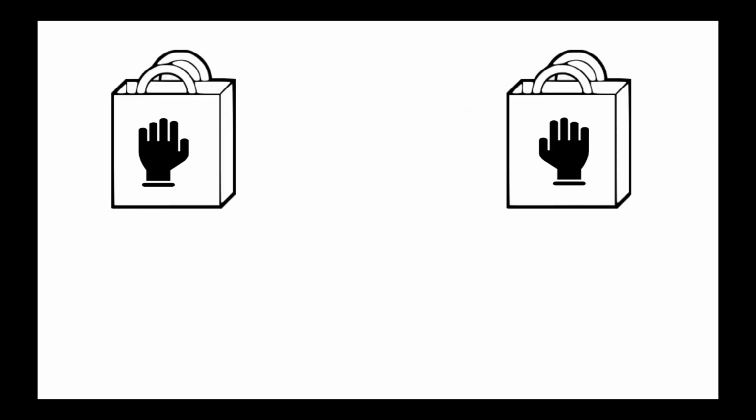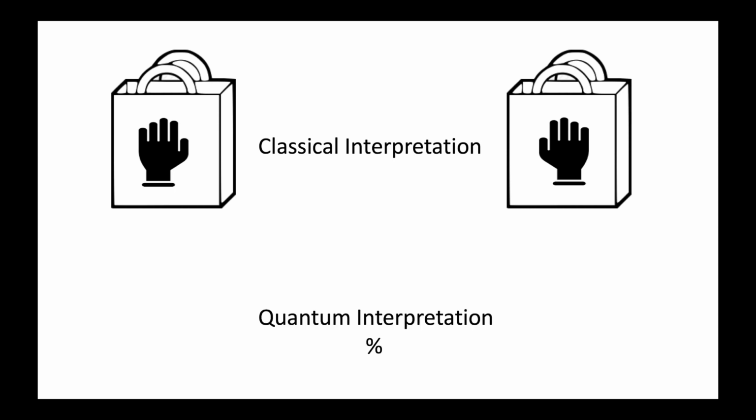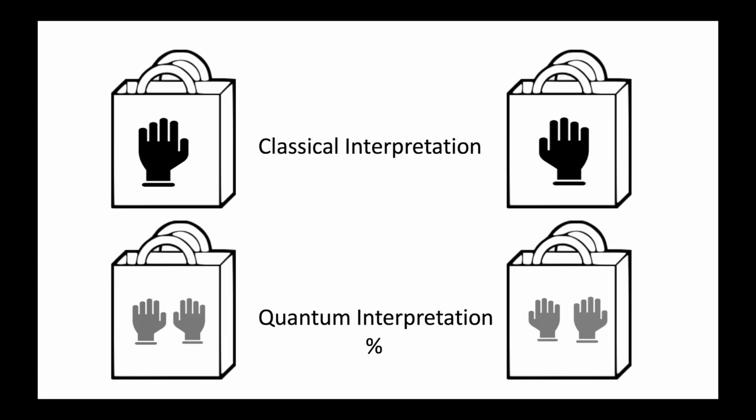This analogy, however, is somewhat erroneous. In classical interpretation, the nature of the gloves is predetermined. If the left glove has been put in the bag, it will always stay the same. However, in quantum mechanics, the two states, left and right, coexist until an observation is made. This coexistence of two or more states is called superposition.